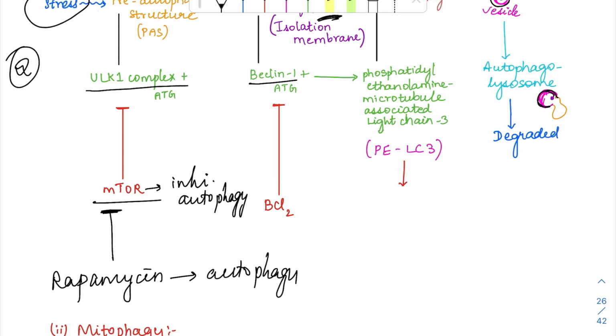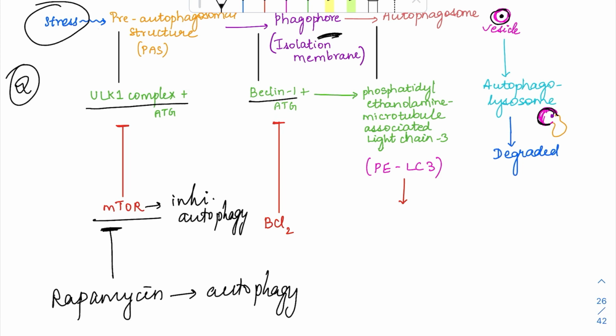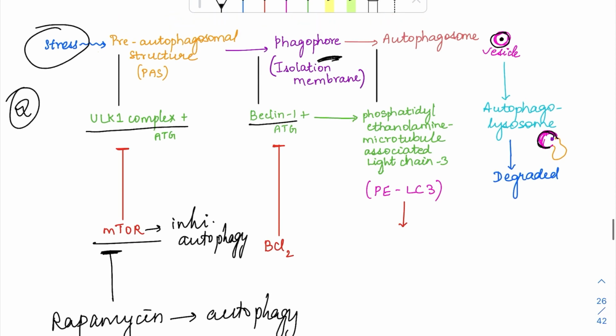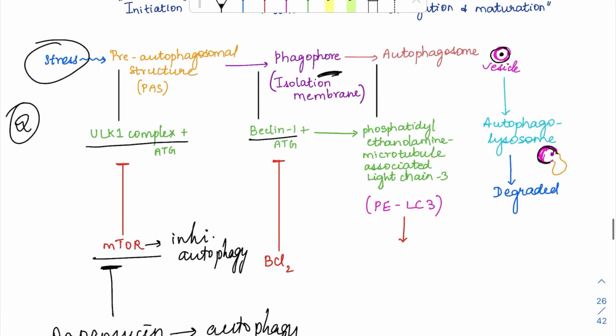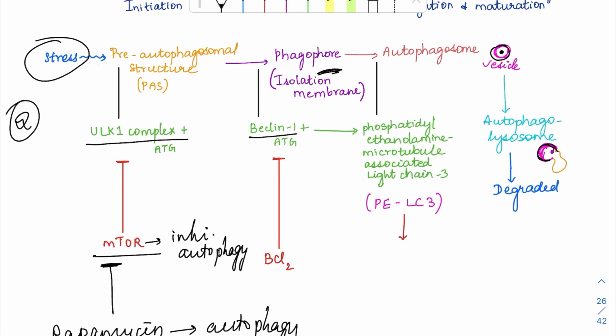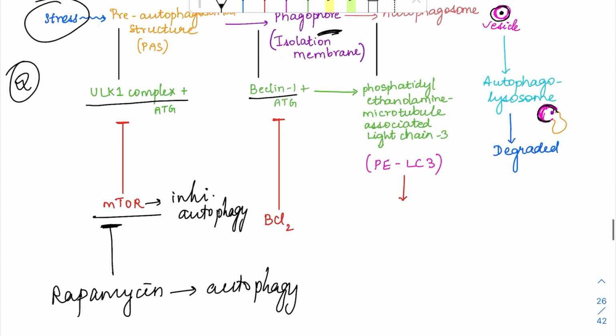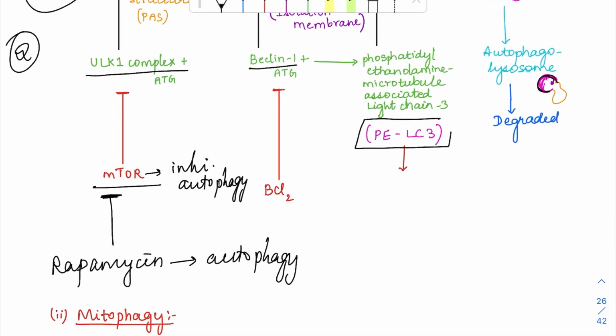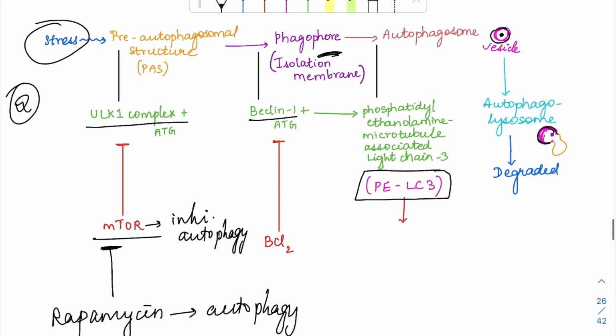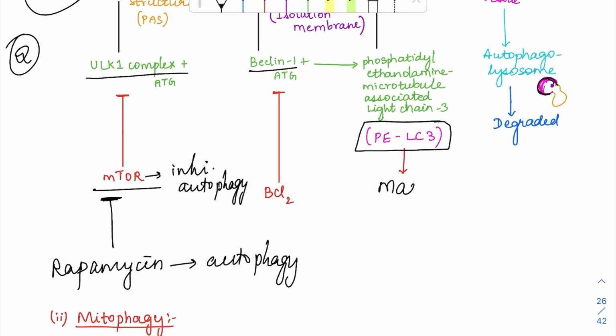Okay. Then there is BCL2 protein, which was an anti-apoptotic protein, right? So BCL2 is going to inhibit this Beclin. So B for B, BCL2 will inhibit this Beclin complex, and that will actually inhibit autophagy. So mTOR and BCL2 are going to inhibit autophagy. So the LC3, which is the final step which resulted in the formation of this autophagosome, is called the marker of autophagy. So marker of autophagy is LC3.